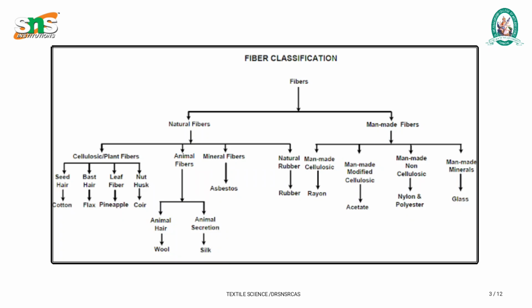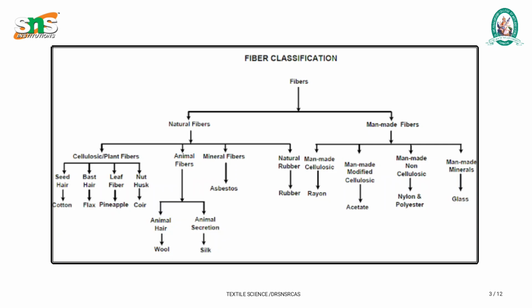Second are animal fibers, which means extractions from animals. First one is animal hair. We can extract the hair fibers from the animal skin, process it, and get a product, that is wool. Second one is animal secretion.